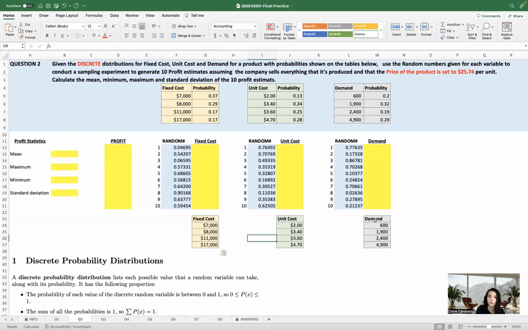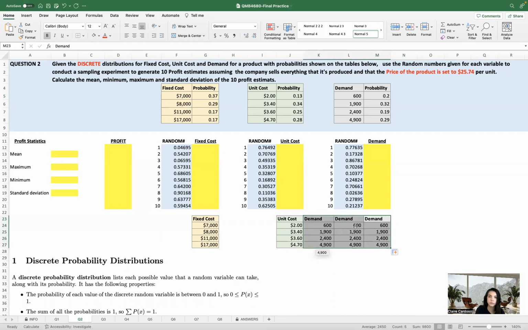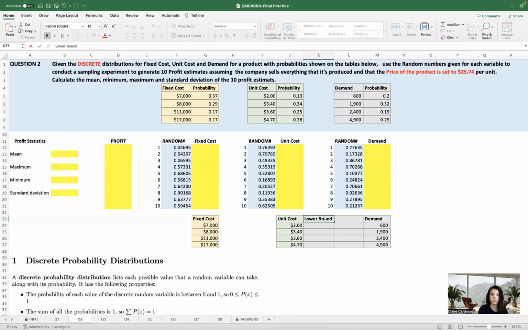Okay, so now what we have to do is create blanks to calculate the upper and lower bounds. So it's going to be 2 columns. I'm going to delete this. Okay, so this is going to be my lower bound. It doesn't matter which we start with, lower or upper, but it's better if we always keep the same order. Upper bound.